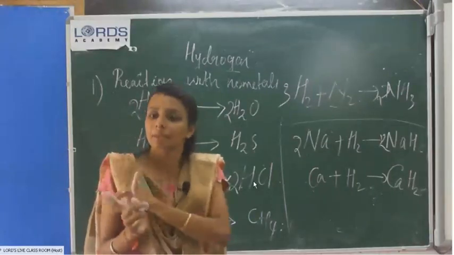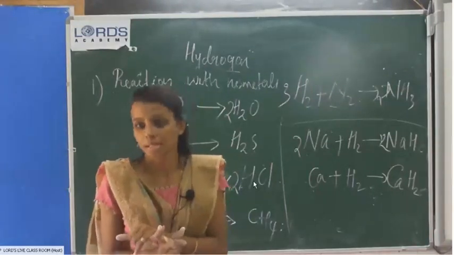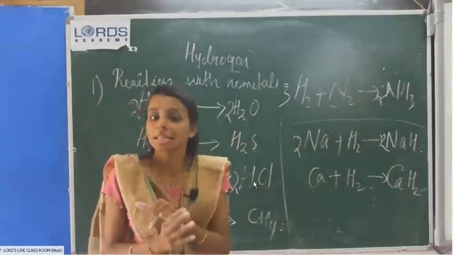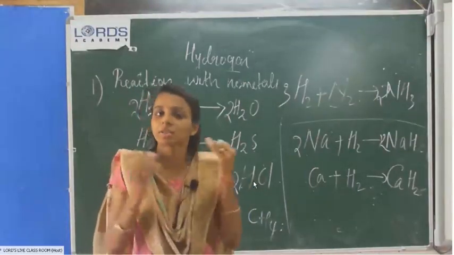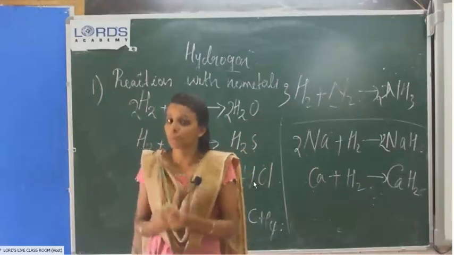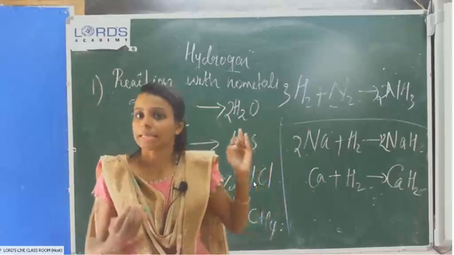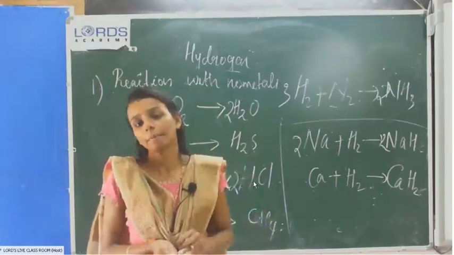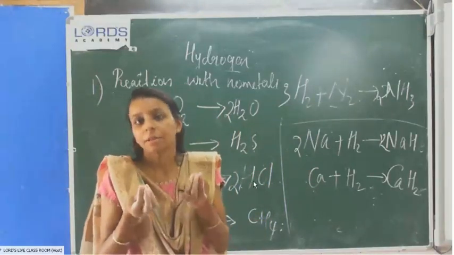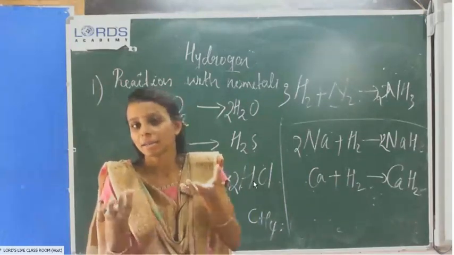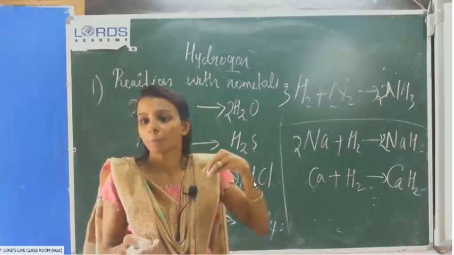Chemical properties. First one, action on litmus. Actually, it is neutral in nature, so it does not show any color change on the litmus paper. Then, its compressibility: it is compressible. Then it will burn with a blue flame when it is pure. If it is impure hydrogen, it will burn with a pop.